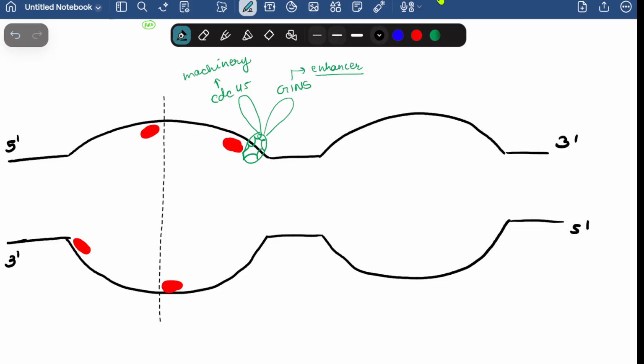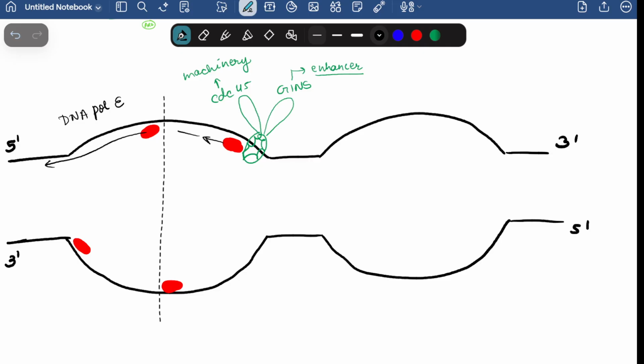Now we have talked about the DNA polymerase delta and DNA polymerase epsilon. Now they have to function accordingly. So on this strand, the DNA polymerase epsilon will work and it will catalyze the synthesis of the leading strand here.